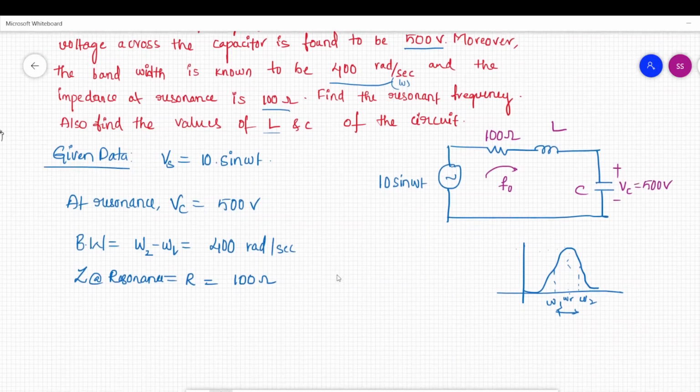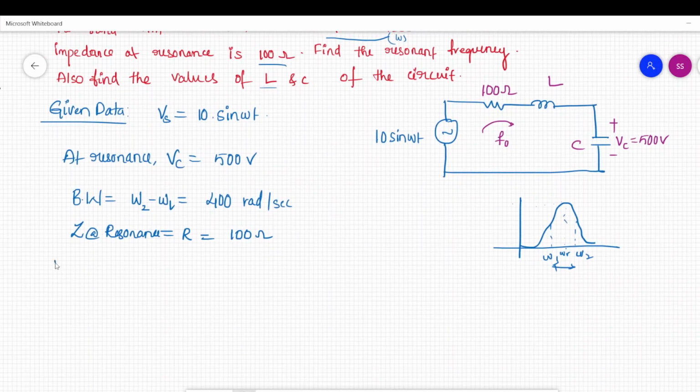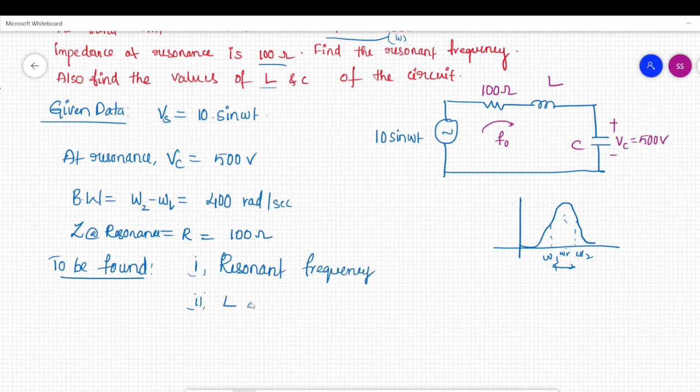Okay, now let us try to solve this. What are the things to be found? First one is the resonant frequency. Second one is the L and C values. Here the given data has a voltage source V equal to 10 sin omega t. This 10 is the peak value, Vm, right? But for solving problems in AC circuits, we need to derive the RMS value, right? Vrms will be Vm by root 2.